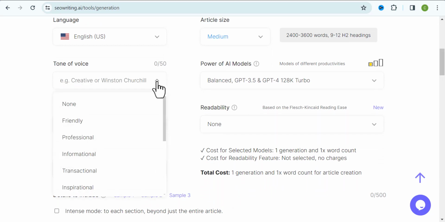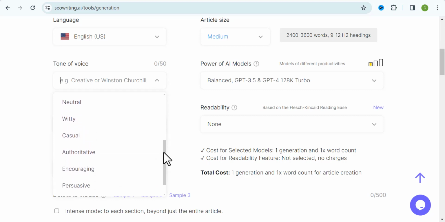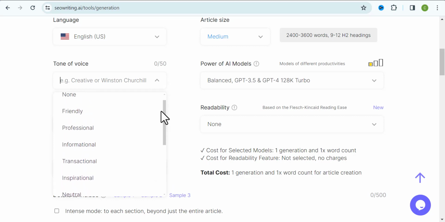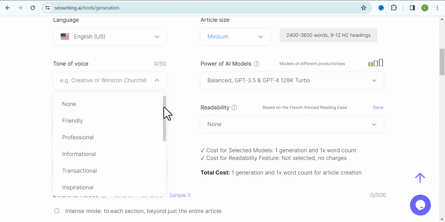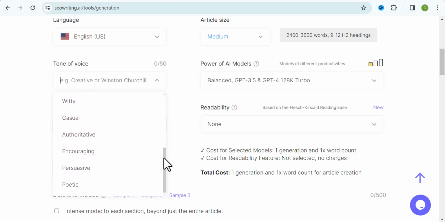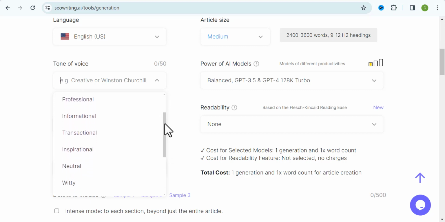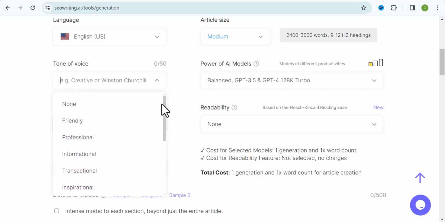Now for your tone of voice, this is one of the many reasons why I love using SEOwriting.ai to write every one of my blog posts. I mean, you can basically pick from a variety of tones for your blog posts. You can choose how you want your blog post to sound to whoever is reading it. For instance, you can choose a professional tone, a friendly tone. It doesn't really matter what tone you want to use. You can find it here on SEOwriting.ai. So I'll choose professional.